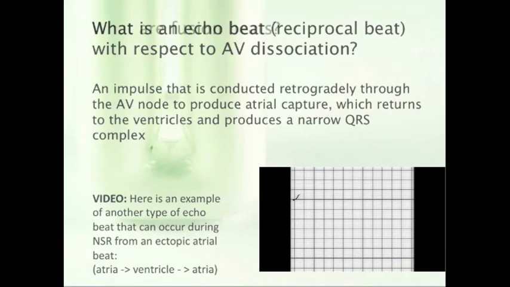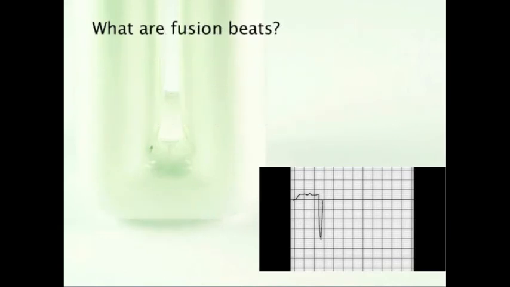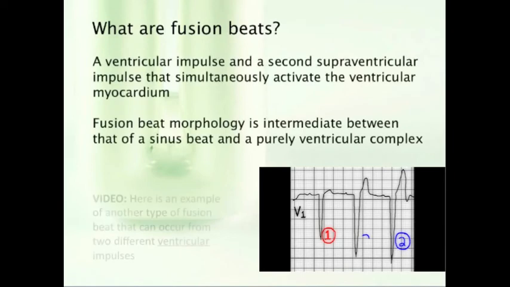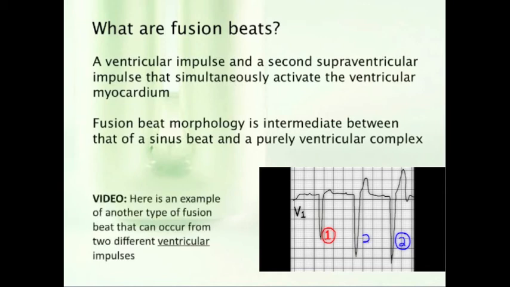Okay, what are fusion beats then? And if you don't know, take a guess. Fusion beat. Here you have a ventricular impulse and a second supraventricular impulse that simultaneously activate the ventricular myocardium. The morphology is intermediate between that of a sinus beat and a purely ventricular complex, so it's kind of like a hybrid beat.